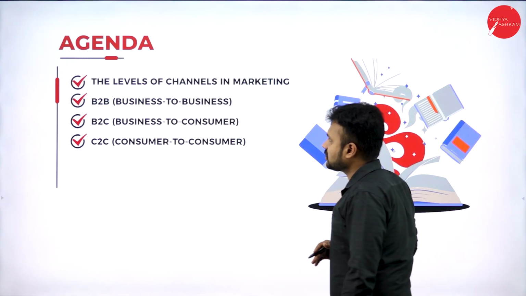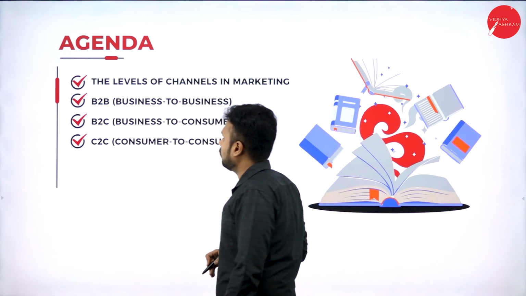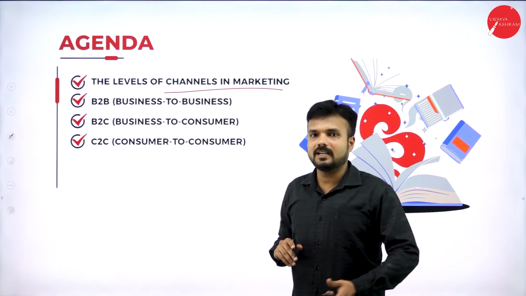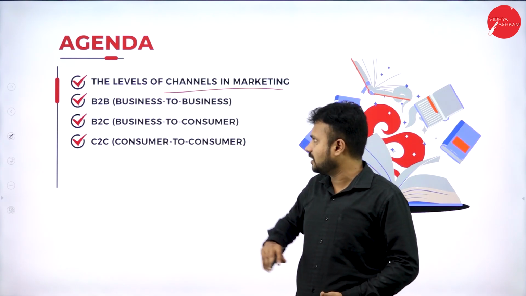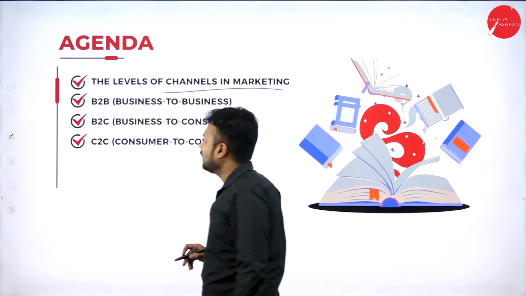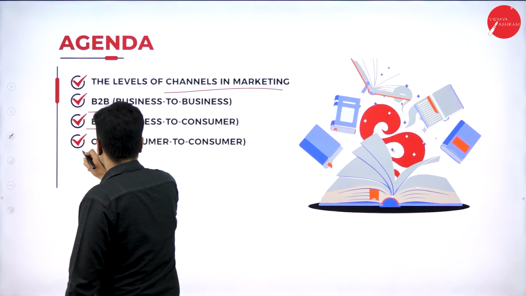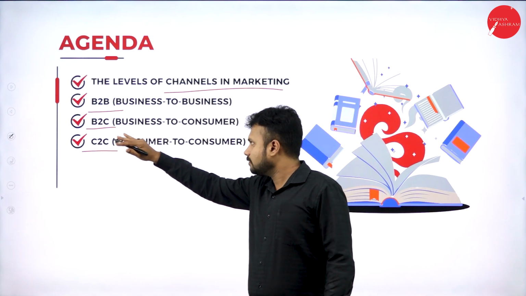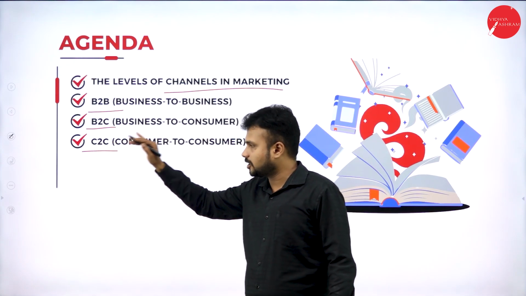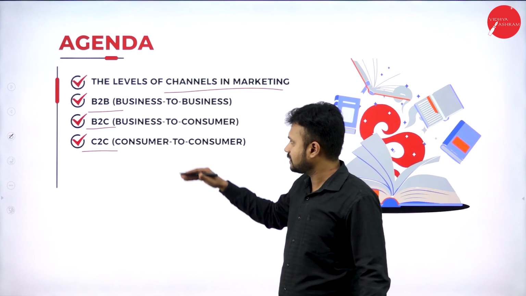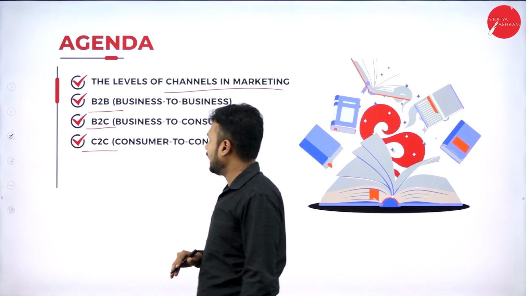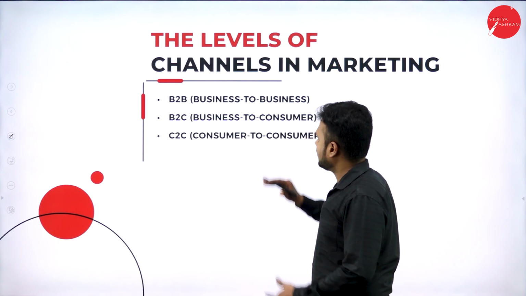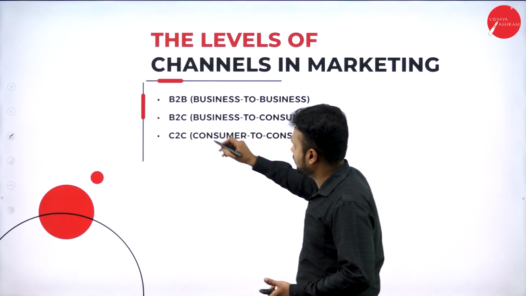This is the agenda of today's session. We are going with the topics of the levels of channels of marketing. In the previous session, we had gone with the channels of distribution. Here it is channels of marketing: B2B, B2C and C2C. Business to business transaction, business to customer transaction, customer to customer transaction. How exactly these transactions are going to happen and what its features are, that we are going to learn in today's session. It is classified into 3 categories, business to business.